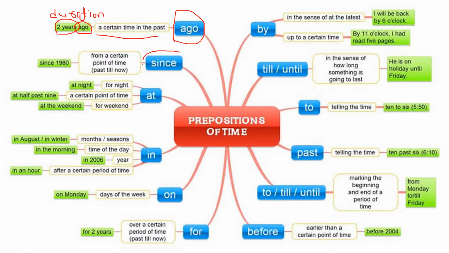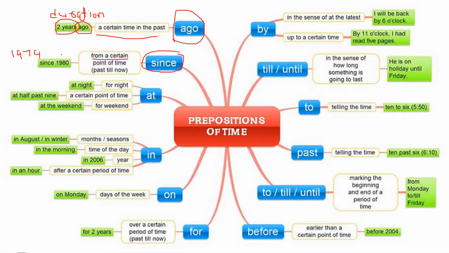Next, since. Since is used from a certain point of time, just like 1980, or 79, 68. It should be a perfect point of time. It should not be a duration. It should be a perfect time. Then we will use since.